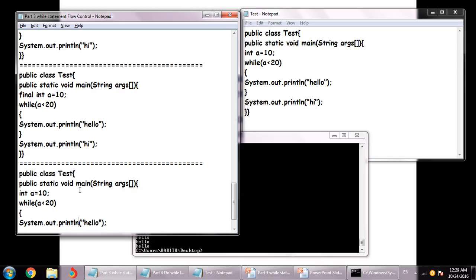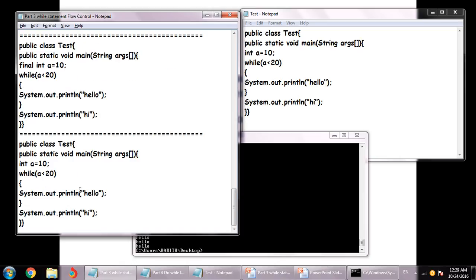So that's the basic difference, and it's a very important difference related to this topic. Have this in mind because it's asked many times. So this is one thing. So these are some of the things related to the while loop. I hope I have done everything.